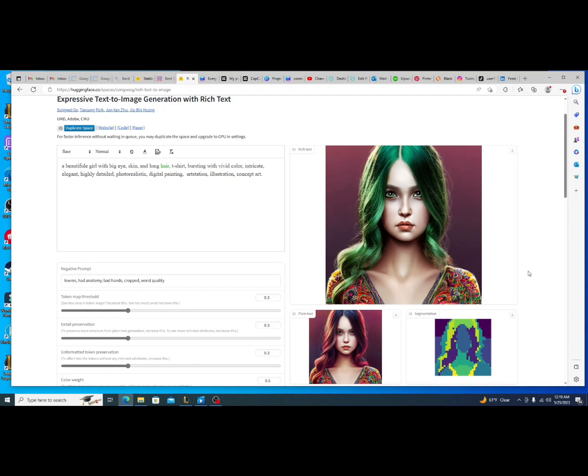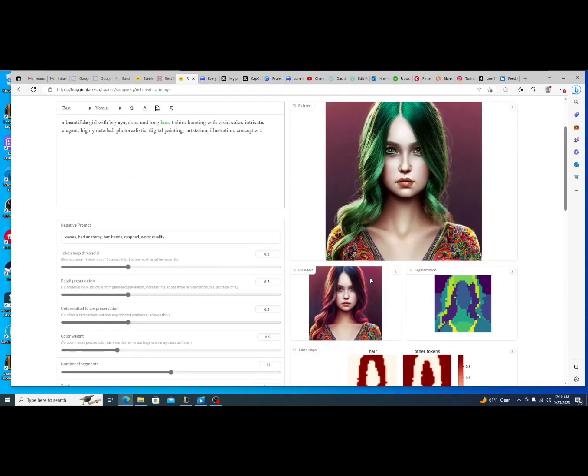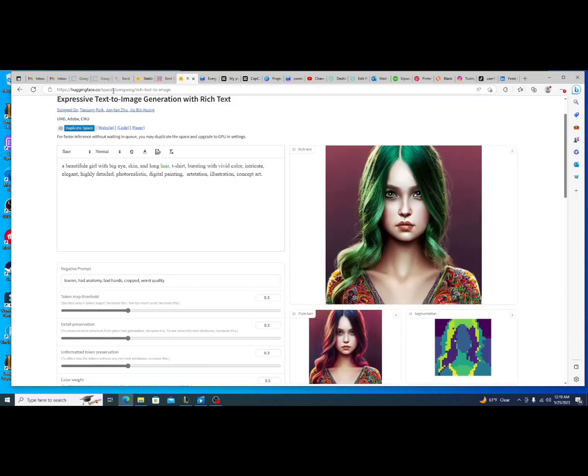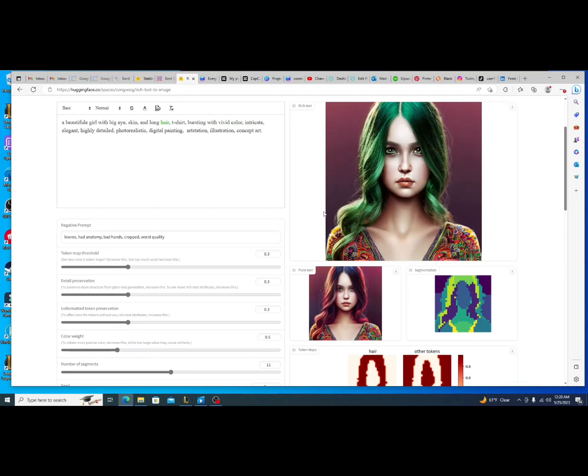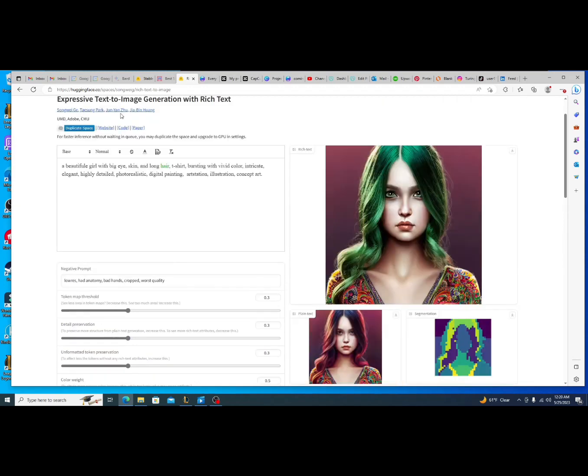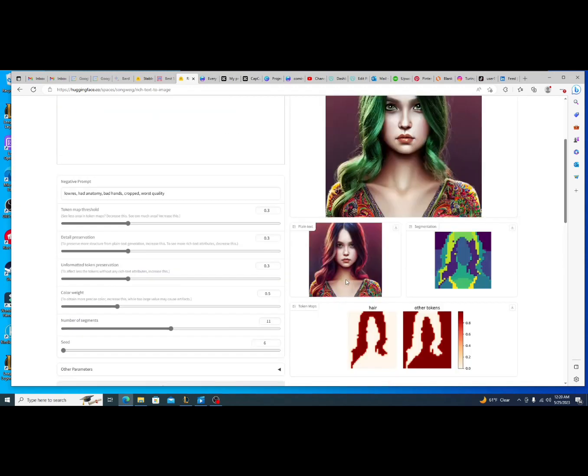So starting with this image, I start with this image on purpose, and I utilize this particular image generation model on purpose. The first thing I want to do is highlight this: it's on Hugging Face, and it's called rich text to image. The reason I'm using this specific text to image model is because it shows you exactly what it does.